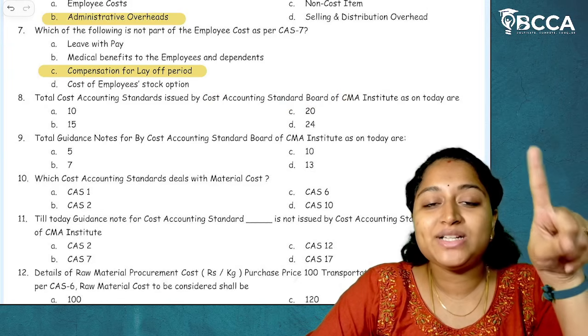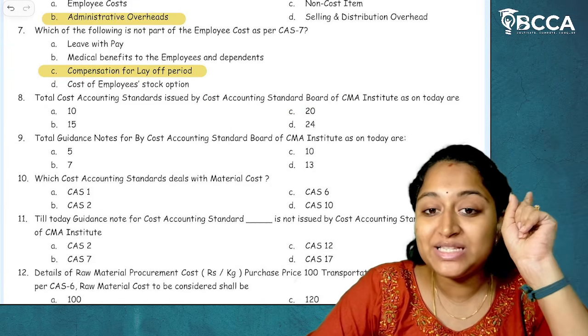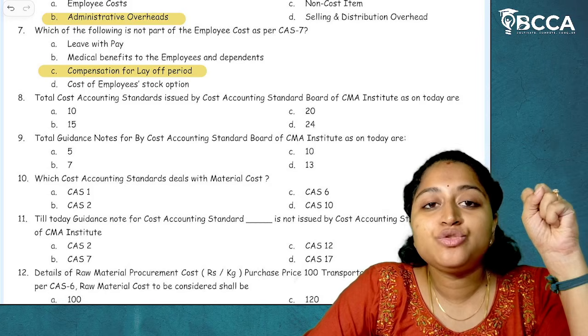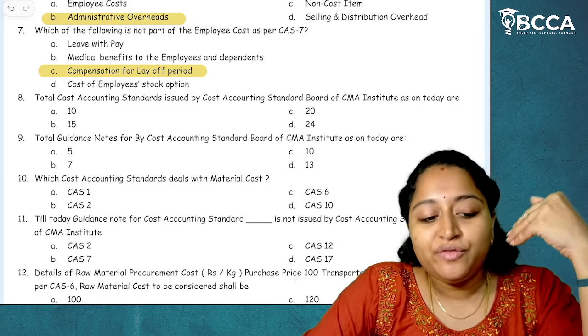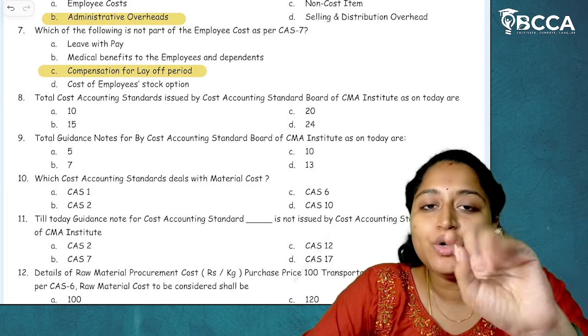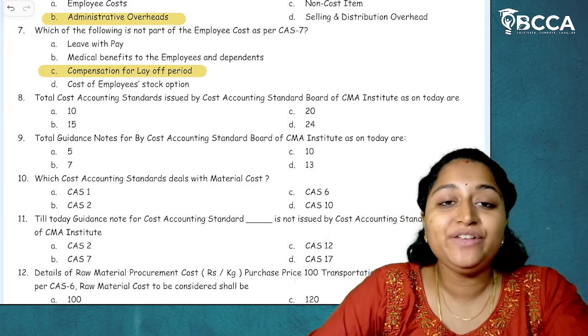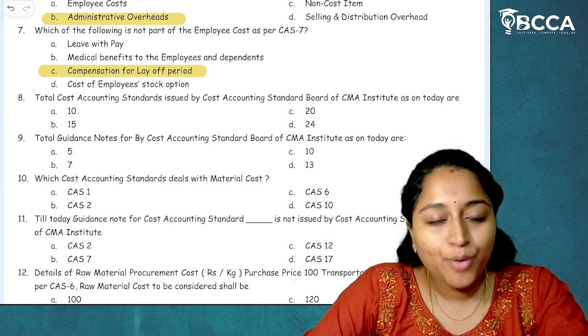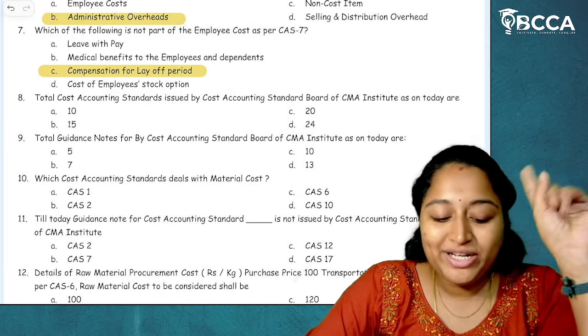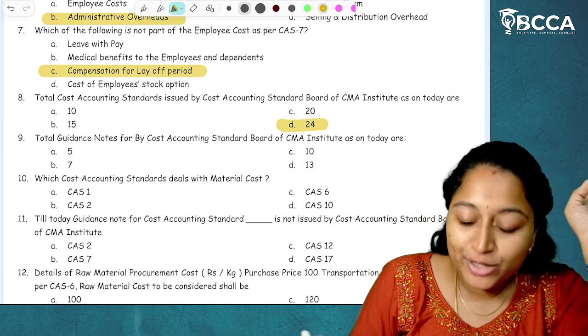So see, cost accounting standards are issued by the Cost Accounting Standard Board. And how many cost accounting standards have been issued so far? Actually, for now 24 cost accounting standards are only there. Don't take it as an amendment. Even though the 25th has been amended and brought onto the ICMA website, that amendment is not applicable for you. So only 24 cost accounting standards. I hope it is clear.